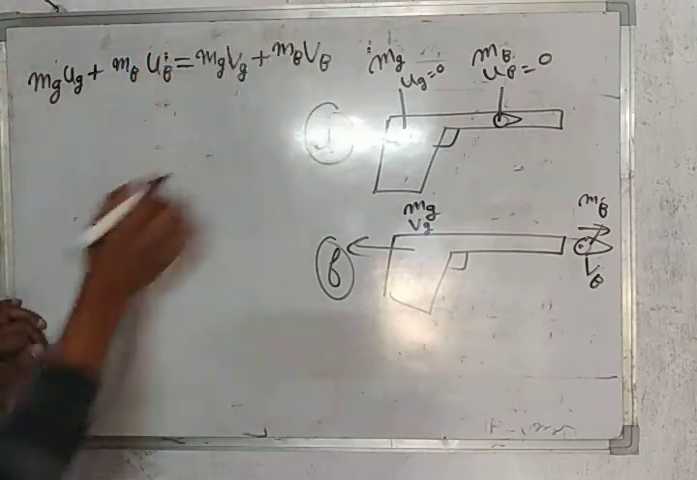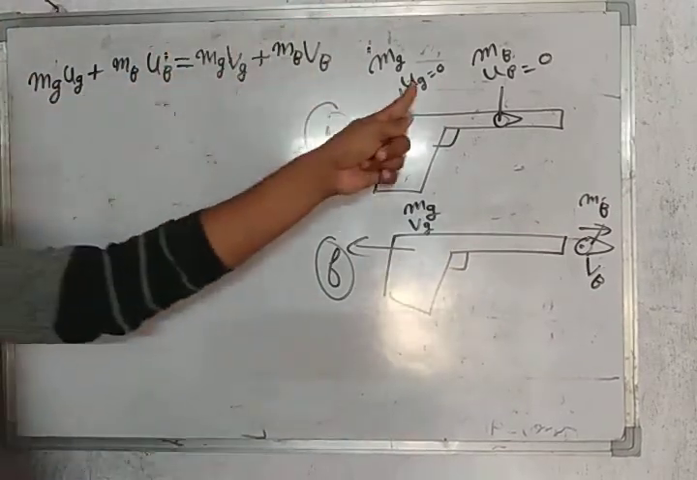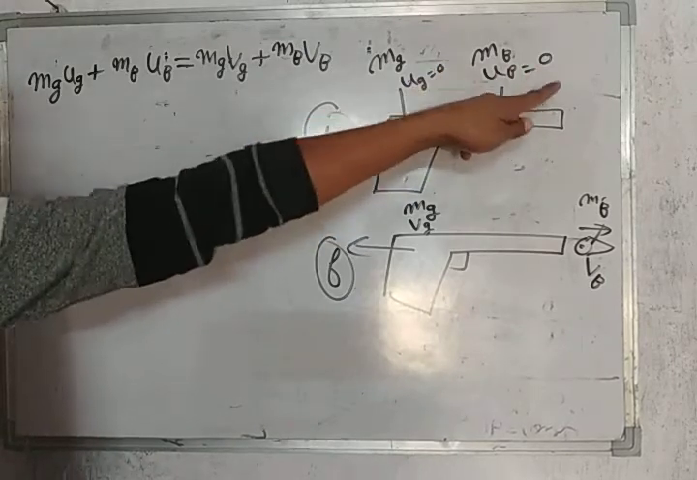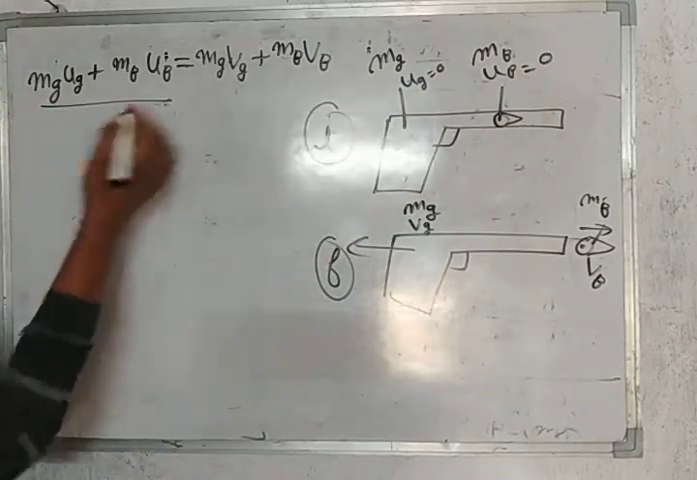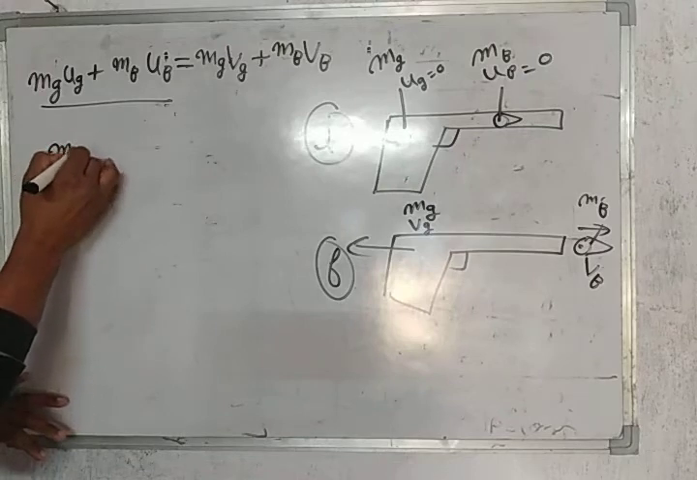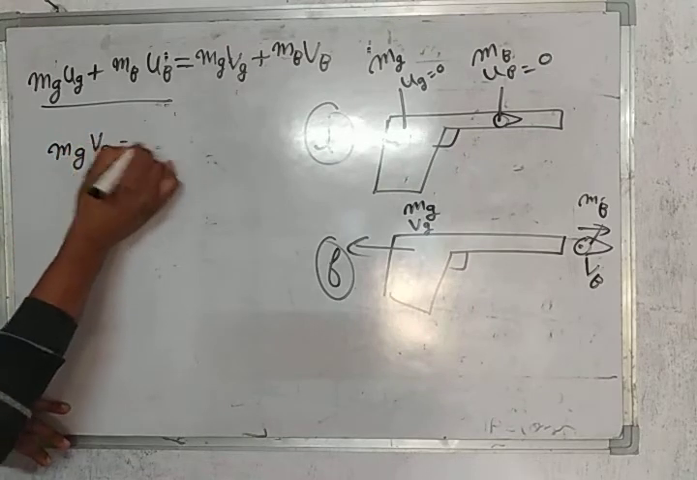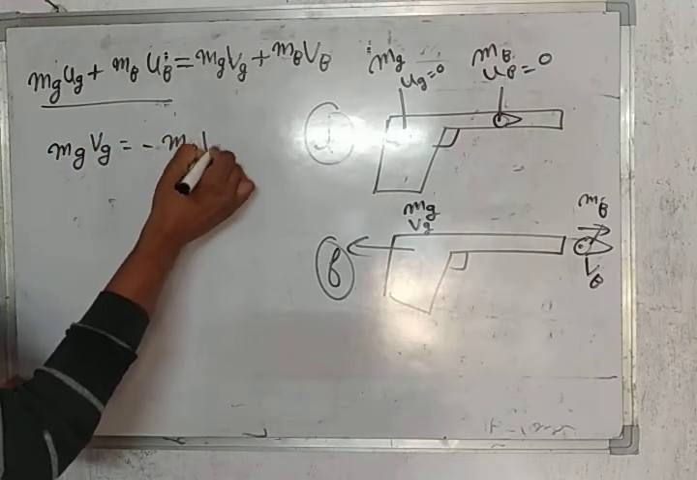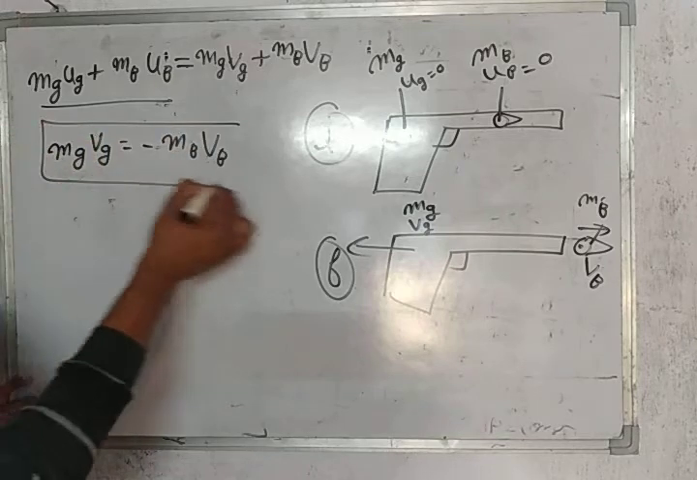And from here you can see the left hand side will be equal to 0, because ug and ub are 0. Then the left hand side is equal to 0, and you will get mg vg is equal to minus mb vb. This is an example.